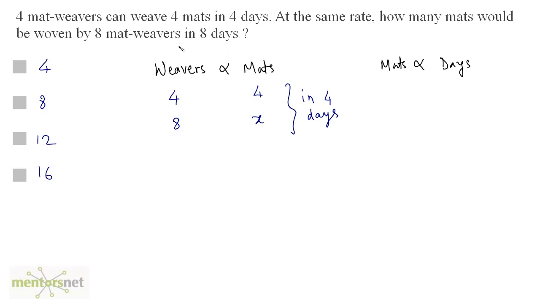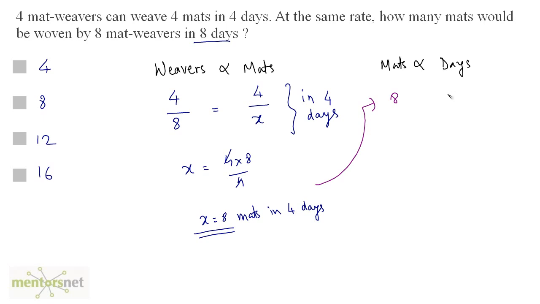No, that's not asked. We have been asked how many mats would be woven by 8 mat weavers in 8 days. Well, let us first calculate how many mats be woven by 8 weavers in 4 days. So we have this direct proportion right there. So we can directly equate this. We can get the value of X. So X is equals to 4 times 8 by 4. So X is 8. So 8 mats in 4 days, right? So we can put this here, 8 mats in 4 days.